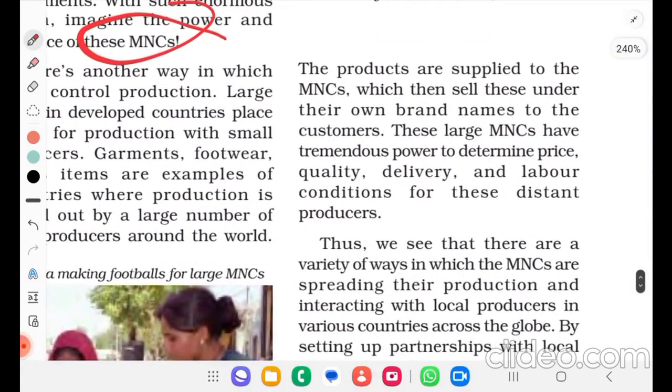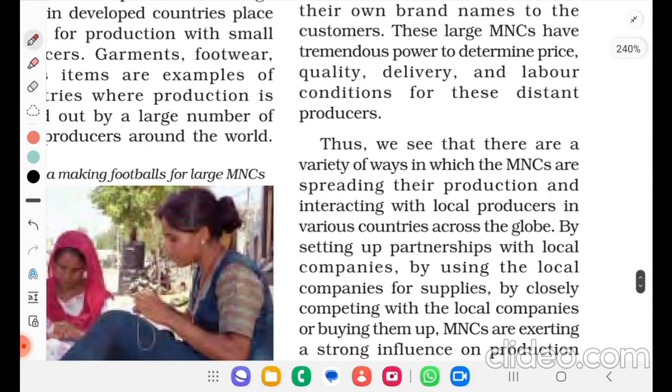The products are supplied to the MNCs, which then sell these under their own brand name to the customers. These large MNCs have tremendous power to determine prices, quality, delivery, and labor conditions for these distant producers.